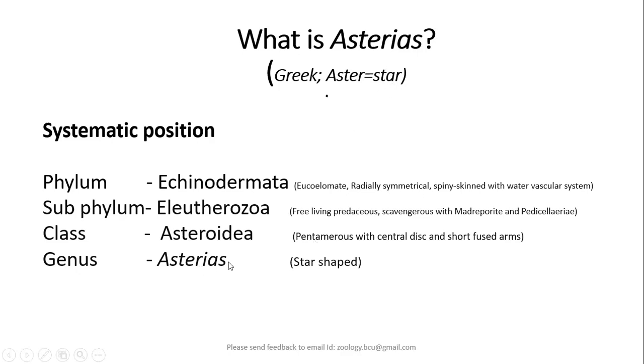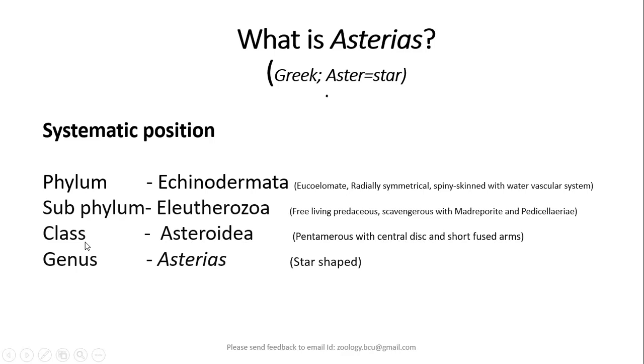It is a star shaped animal, and that is why the genus is also called Asterias, which is included under the class Asteroidea. Asteroids can be identified because of the pentamerous body with a central disc and short fused arms. The arms are fused with the central disc.